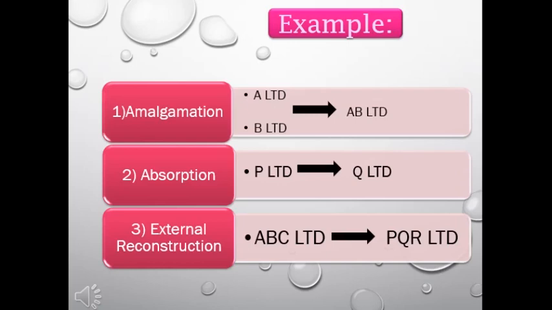Now let's see what is external reconstruction. Let's understand by example. External reconstruction is very simple. Let's say there was a company, ABC Limited. There was a fraud in this company or something happened in this company, so now there was a bad reputation of ABC Limited. So what they can do is external reconstruction.